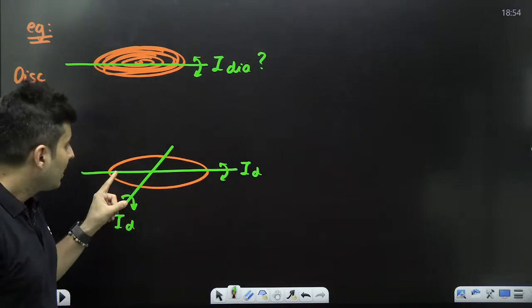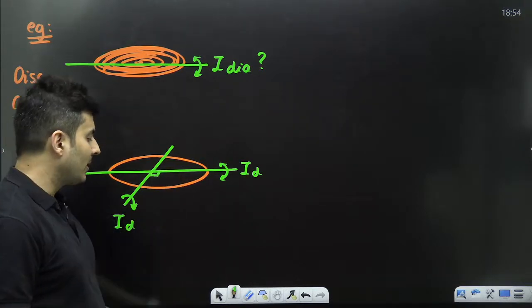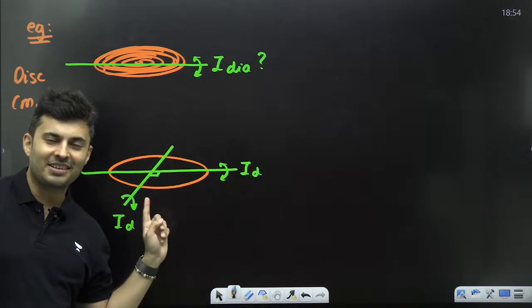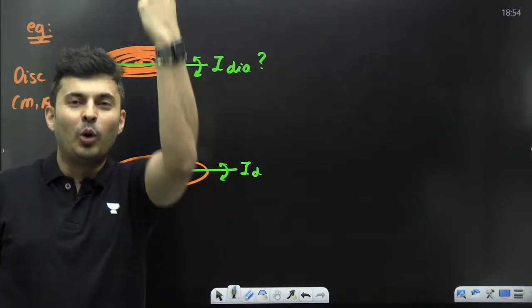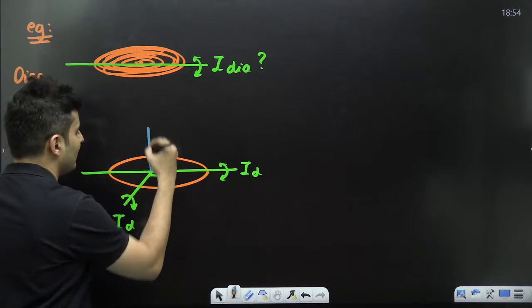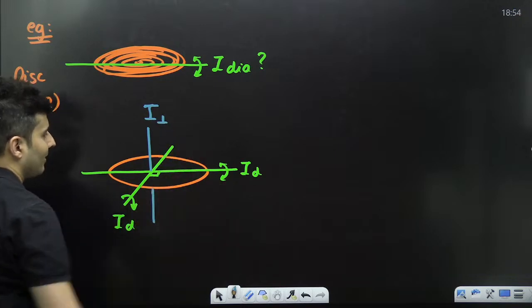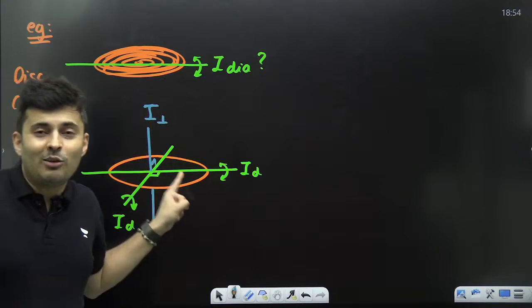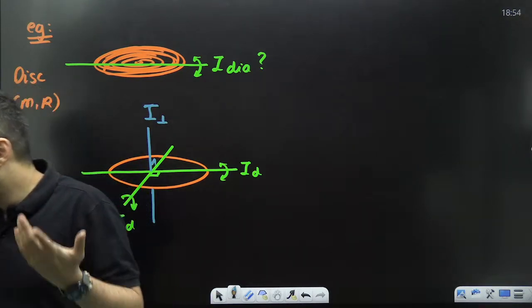Okay. Interesting thing, I have chosen both the diameters to be perpendicular to each other and they are in the plane of the disc. So that should ring a bell. Maybe I can draw an axis perpendicular to both of them, which is also perpendicular to the disc. So if I draw an axis like this, it will be basically I perpendicular. It's perpendicular to that as well. That moment of inertia I already know.